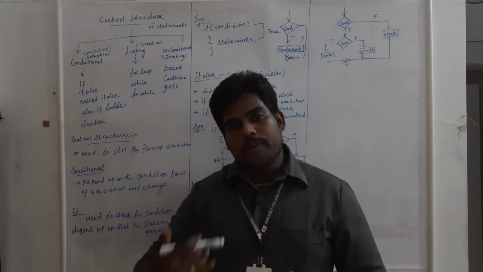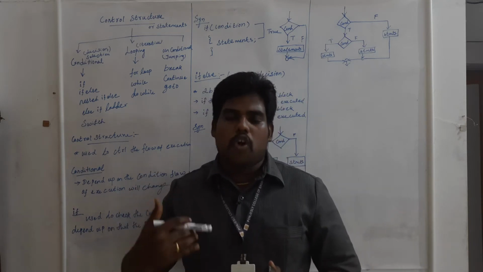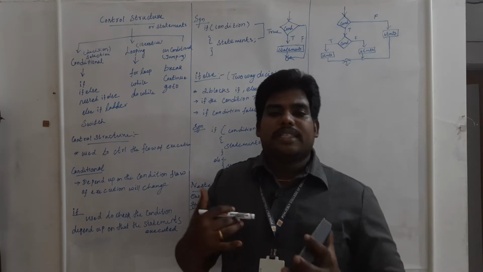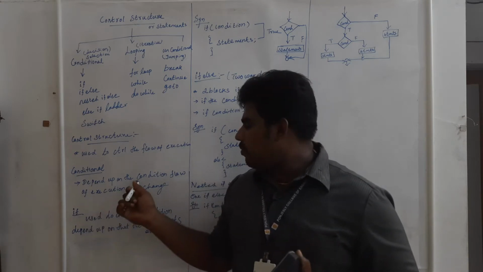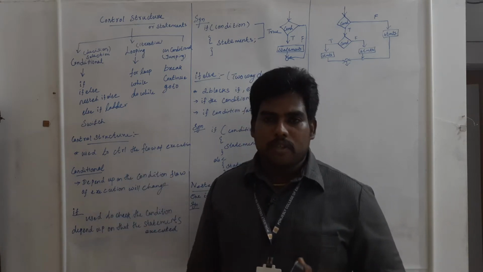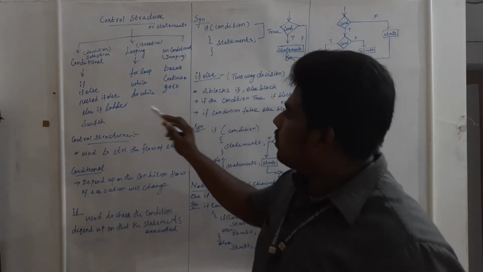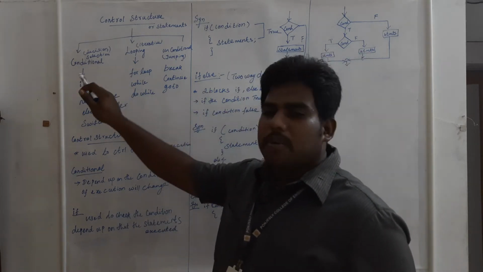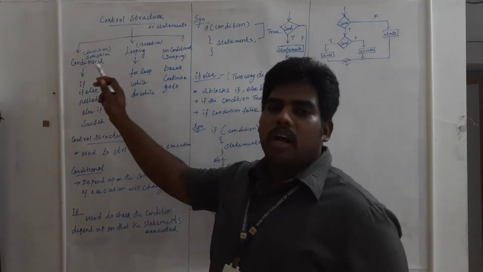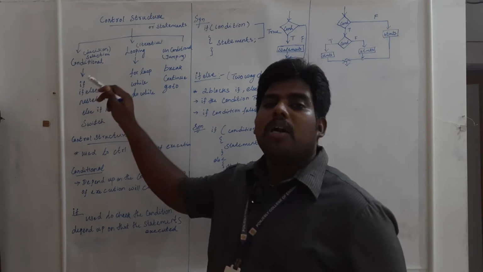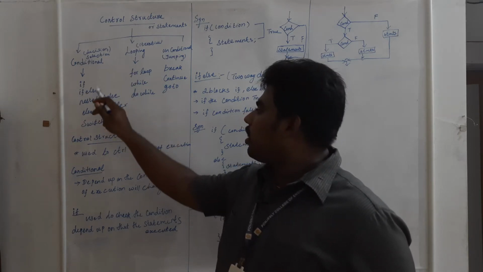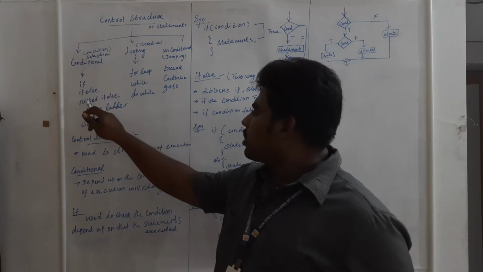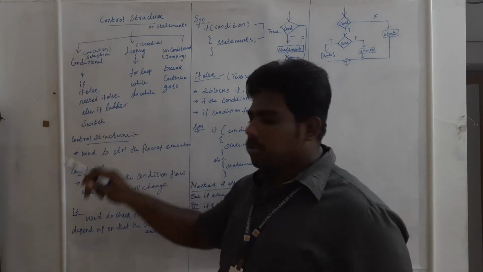Which statement wants to be executed is determined by this control structure. The whole control structure is divided into decision statement, or selection statement, or conditional statement, or branching statement. These are if else, nested if, else if ladder and switch.